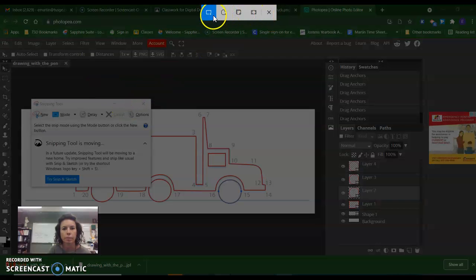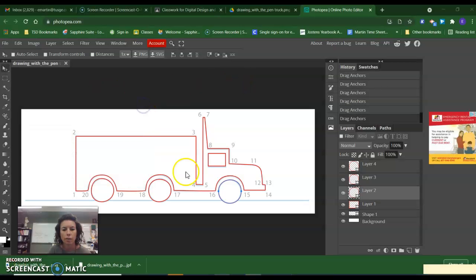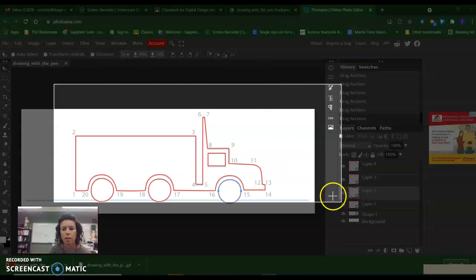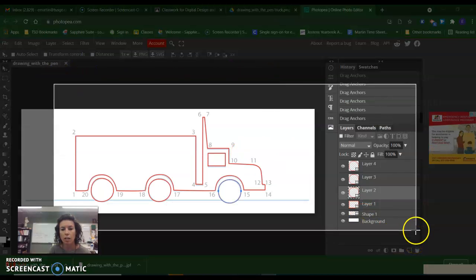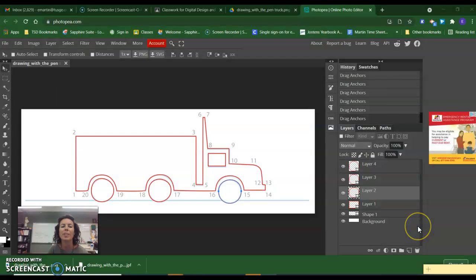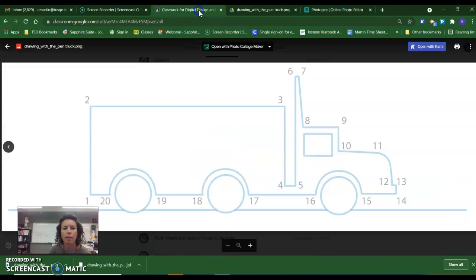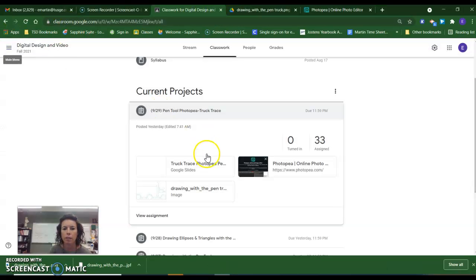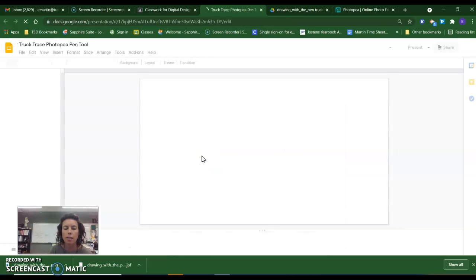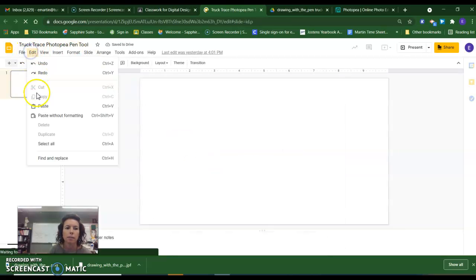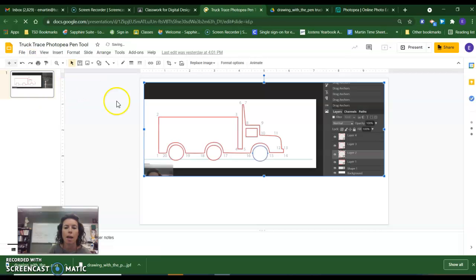Well, just get rid of this guy. Use this tool. All right, so I've got my layers and I've got my truck. I don't really need my head, there we go. All right, so this is what I would, whoops, I put a little dot there. This is what I would copy, and back in Classroom, I would place the screenshot on my assigned slides. And this is what I would turn in.